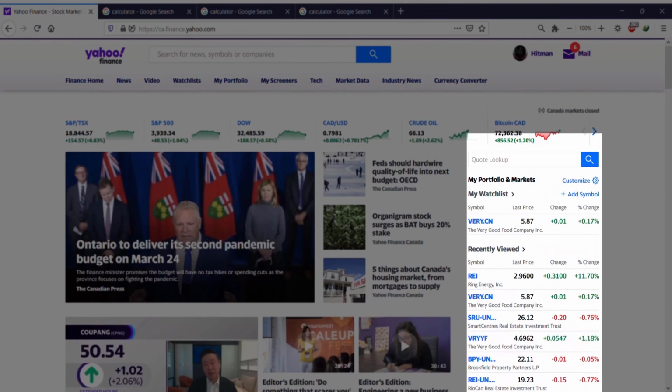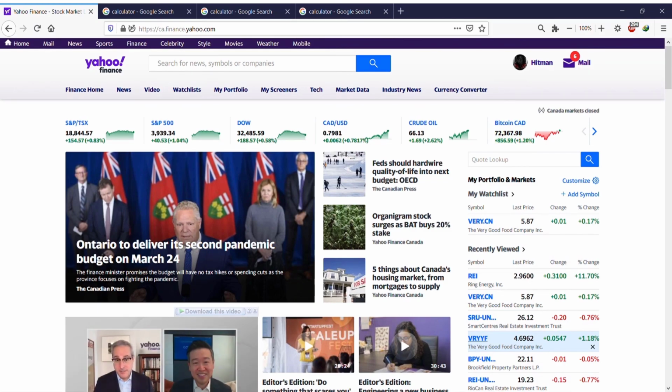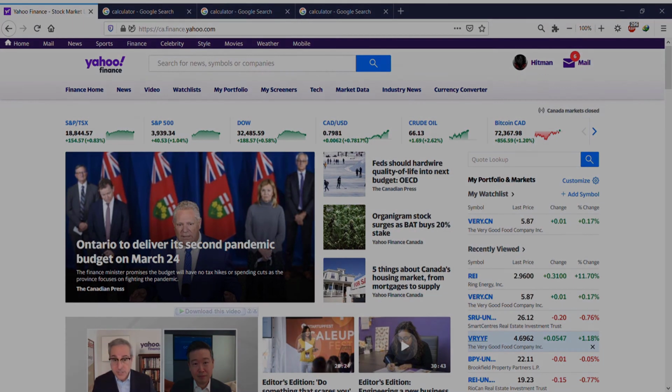So that's about it. In the next section, we're going to be taking a look at the iPhone Stocks app, which exactly shows you the same information from Yahoo Finance.